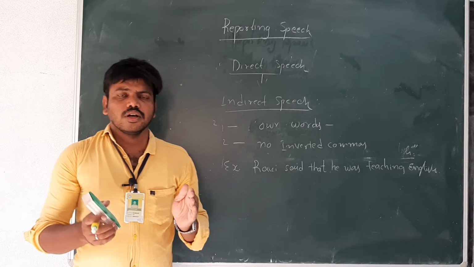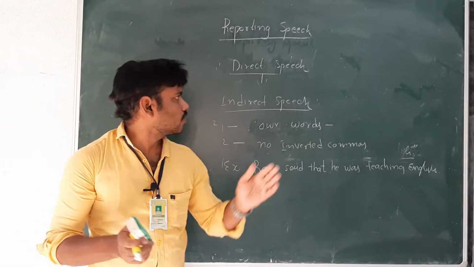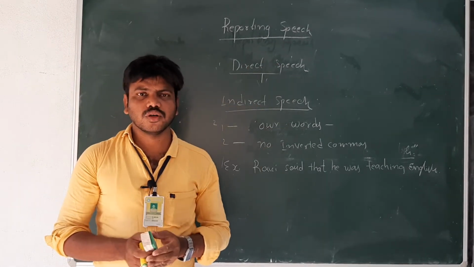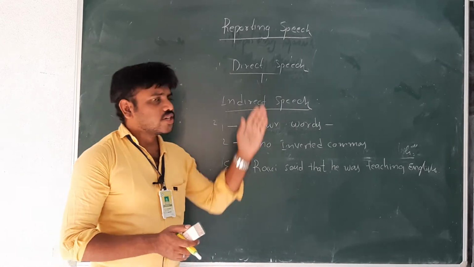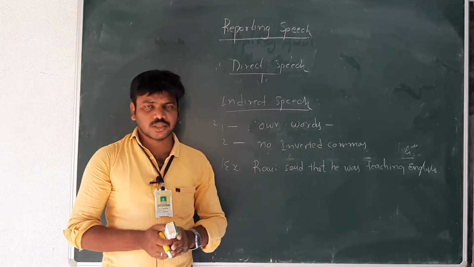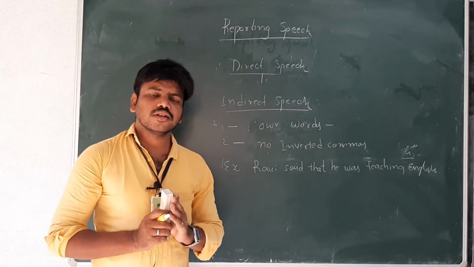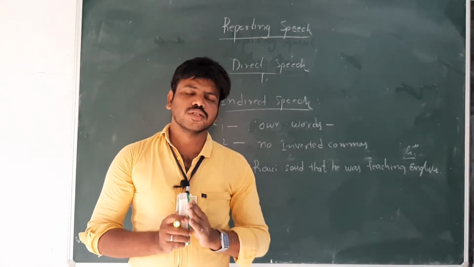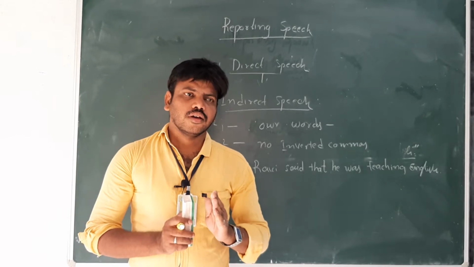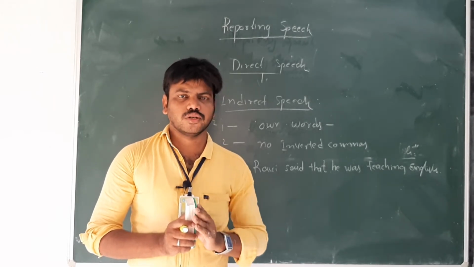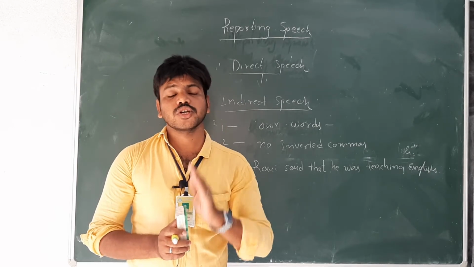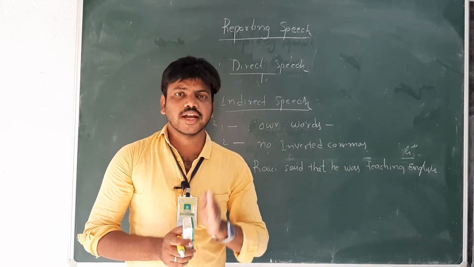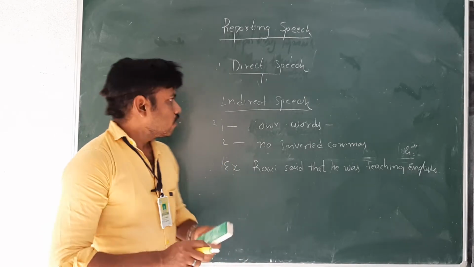So far we have seen what reporting speech is, what direct speech is, and what indirect speech is. There are mainly two kinds of rules, general rules and special rules.